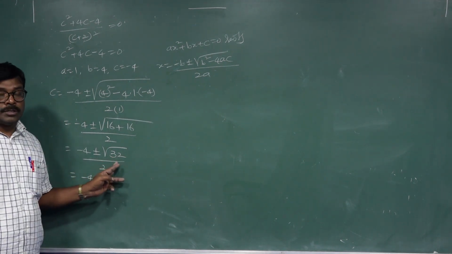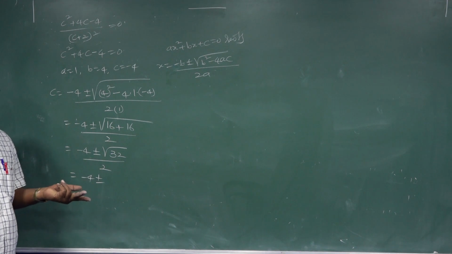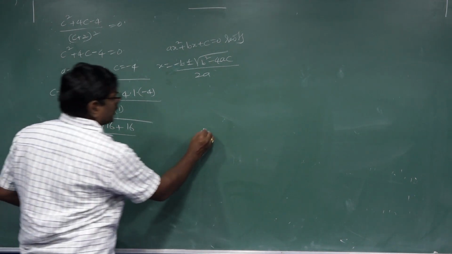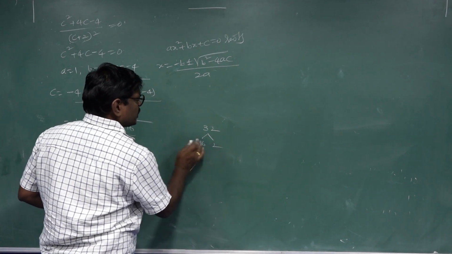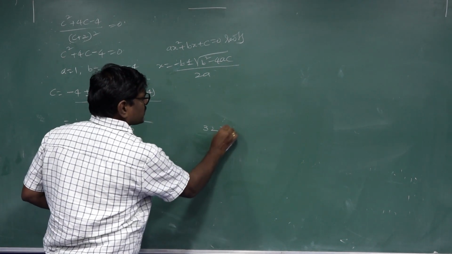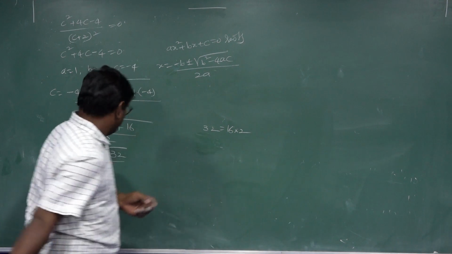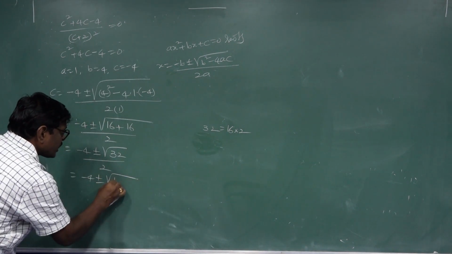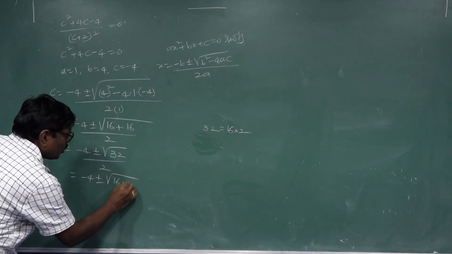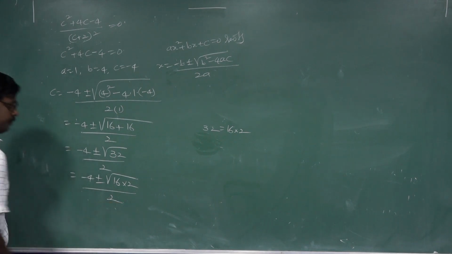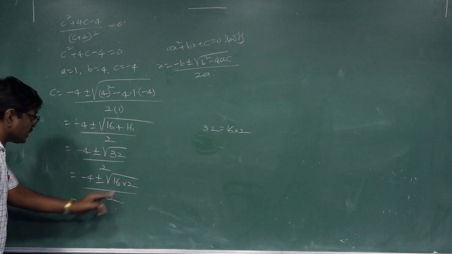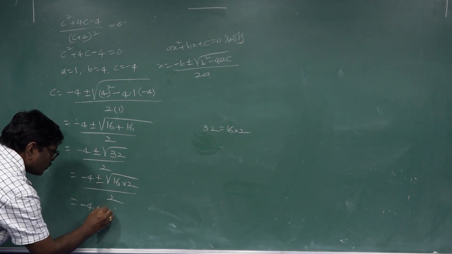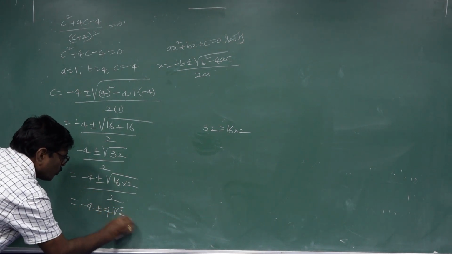Now the square root of 32 is 16 into 2. So under root of 16 into 2 by 2 equals minus 4 plus or minus 4 root 2 by 2.